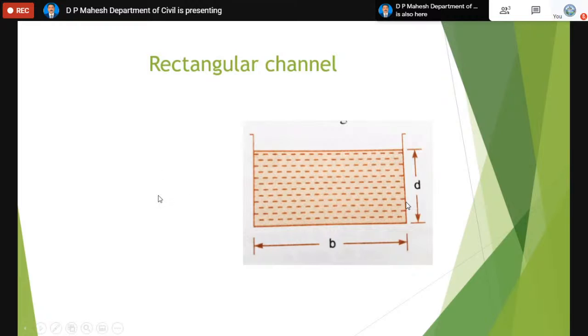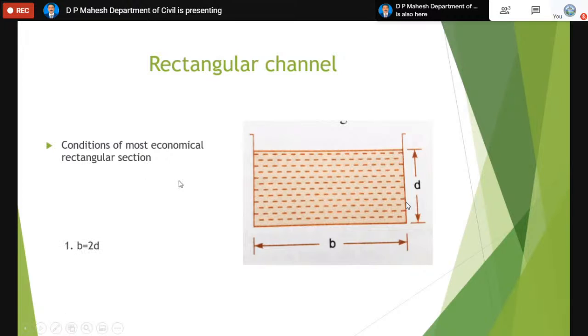Now coming to the rectangular channel. You can see the rectangular channel which has a dimension of width B and depth D. Normally the channel has a trapezoidal cross section, sometimes rectangular, and an open channel can even have a circular cross section in the case of a tunnel.